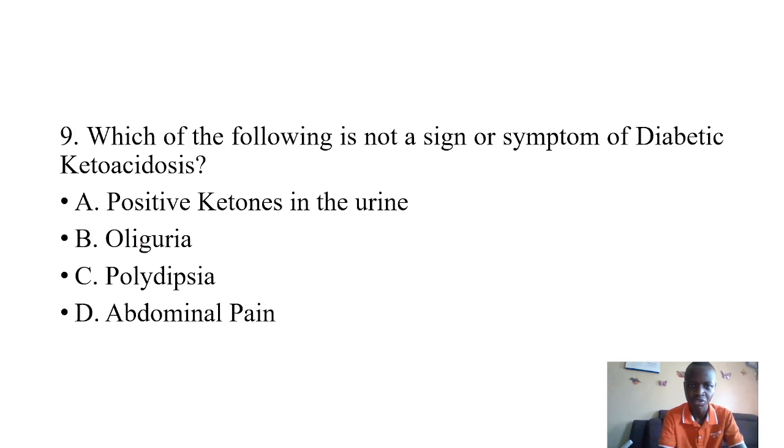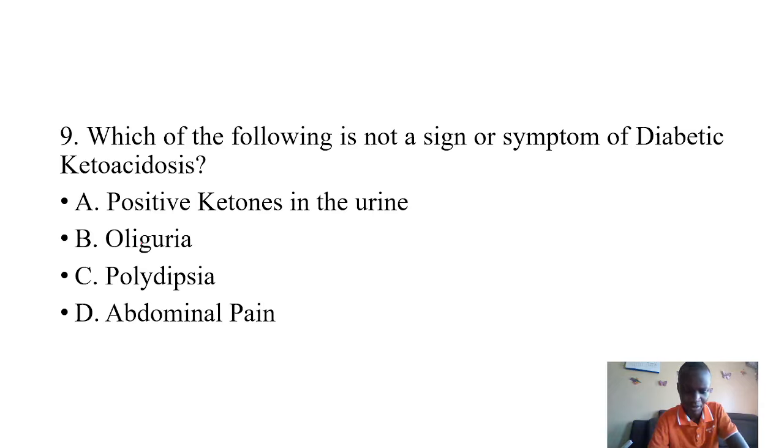Next reads, which one of the following is not a sign or a symptom of diabetic ketoacidosis? It's not a sign or a symptom. 1, we talk of positive ketones in the urine. 2, it talks of oliguria. 3, it talks of polydipsia. Then 4, it talks of pelvic pain, abdominal pain, sorry.